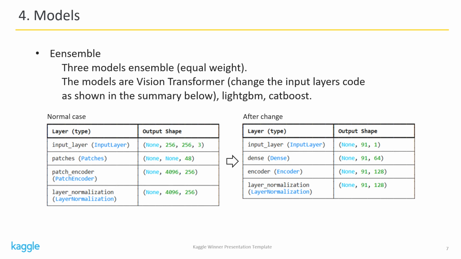I don't understand how transformer can be used to solve classification and regression problems. The reason I applied vision transformer was because it was easy for me to use. In other competitions, I had the experience of getting roughly the same score as light GBM, so I tried it again this time.